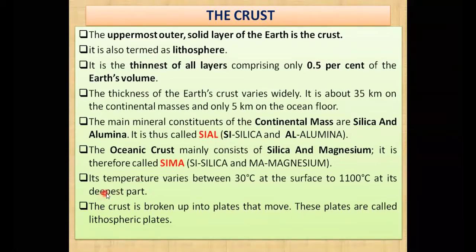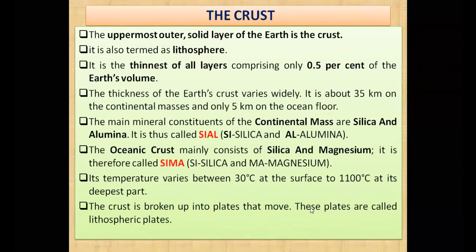And now let us see the temperature. The temperature over the crust varies, it changes. Somewhere it is 30 degrees centigrade and somewhere it is 1100 degrees centigrade also, and that is in the deepest part. अगर आप जितना डीप जाएंगे, माइंस के अंदर जाएंगे, whenever you go inside a mine, you will find such temperature, है ना, about 1100 degrees centigrade. Then it is quite impossible to survive in those conditions.